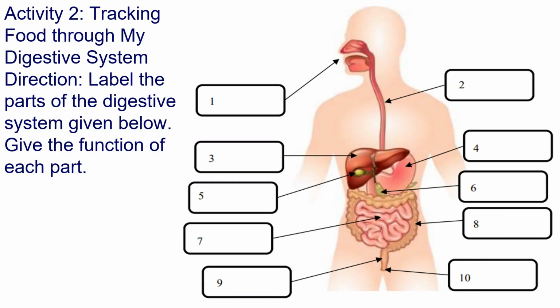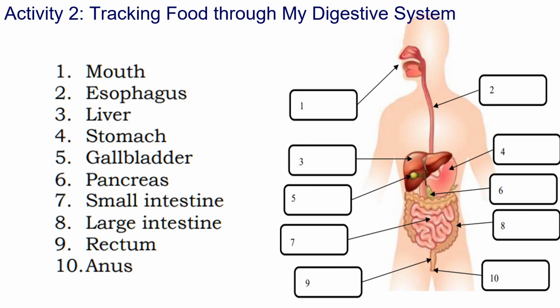The next challenge is tracking food through my digestive system. So what you will do is you are going to try to label the parts of the digestive system given below. And as well as you are going to give the function of each part. So are you ready to take on the challenge? So just like the first one, you may pause the video while answering and you can just press play to check your answer. So good luck. So here are the correct answers.